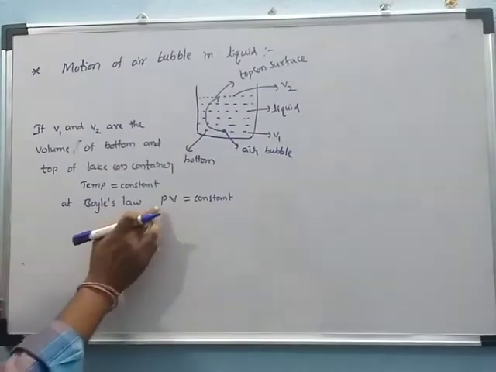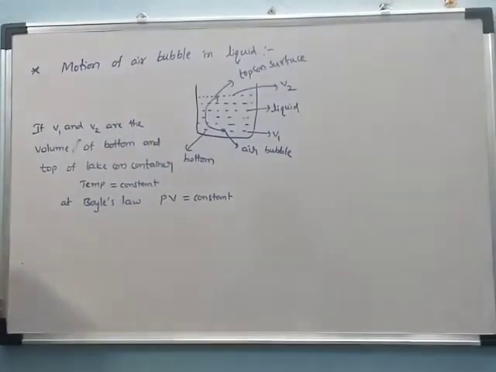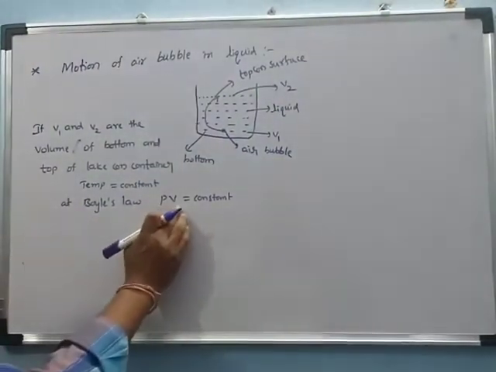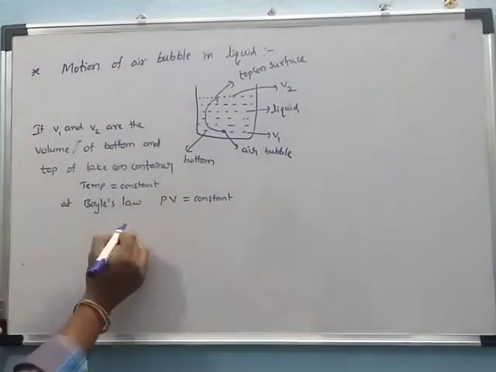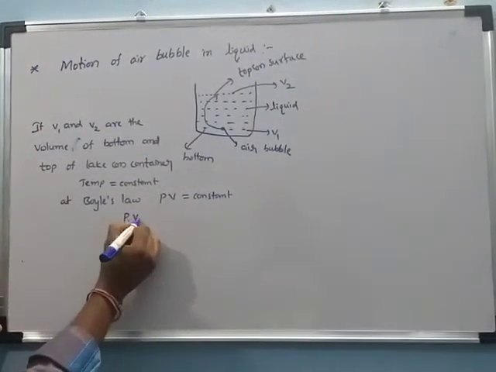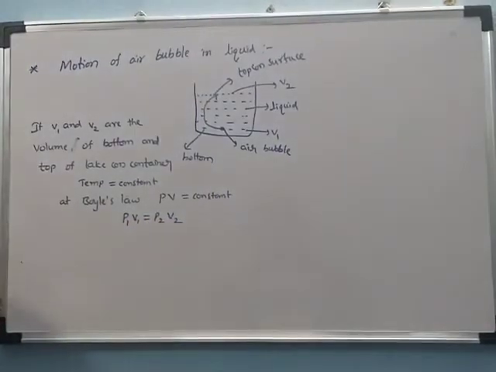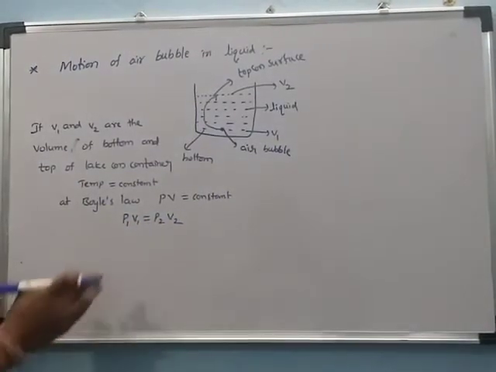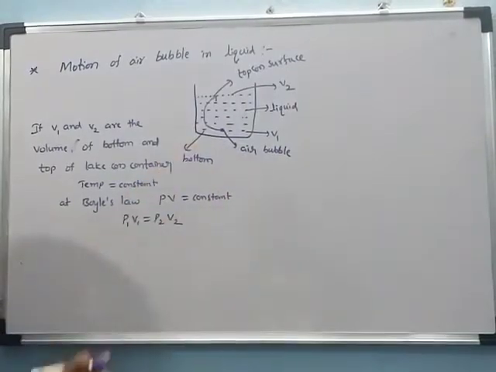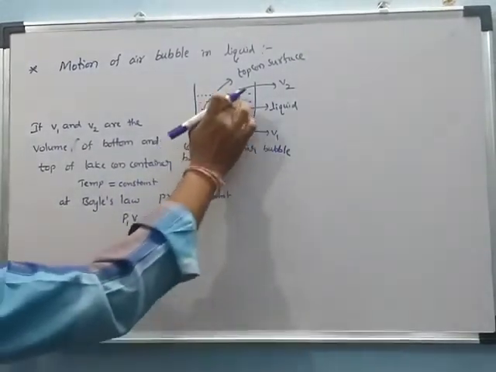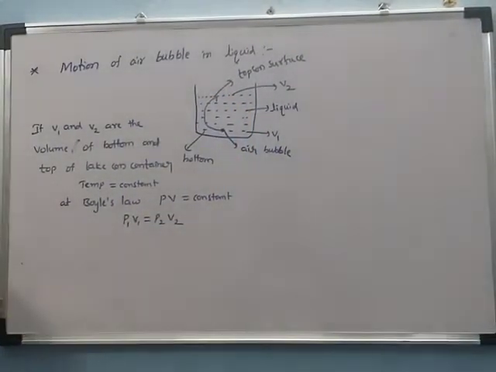By Boyle's law, pressure is inversely proportional to volume, so pressure times volume is equal to constant. Then we can write P1 V1 is equal to P2 V2. P1 and V1 are the pressure and volume at the bottom, and P2 and V2 are the pressure and volume at the top.